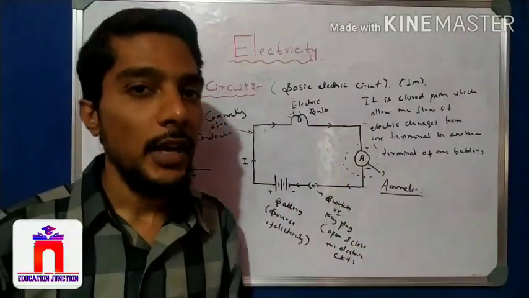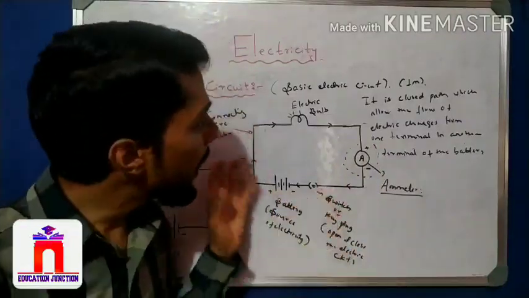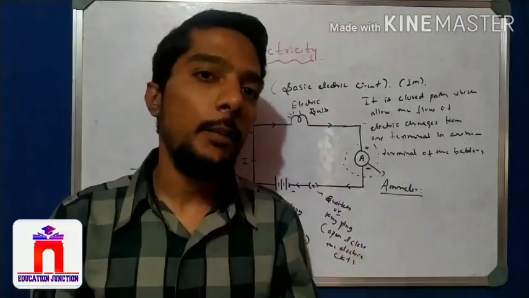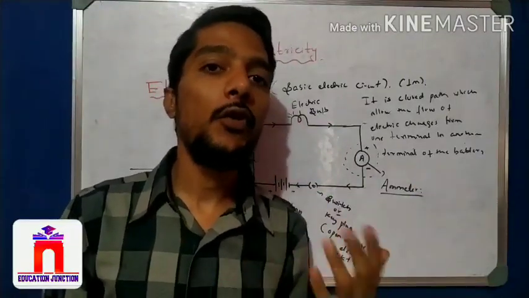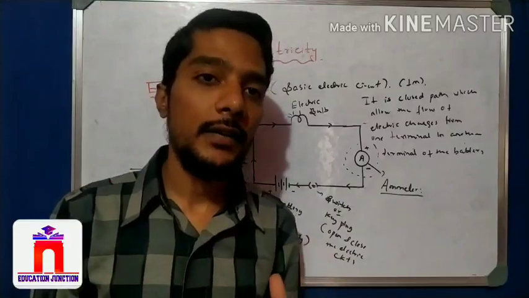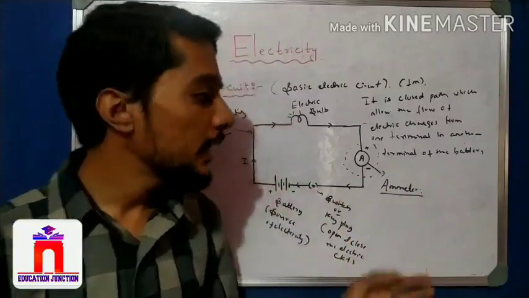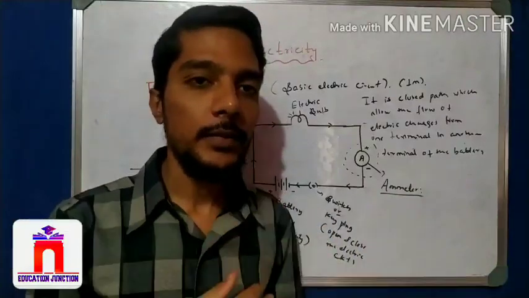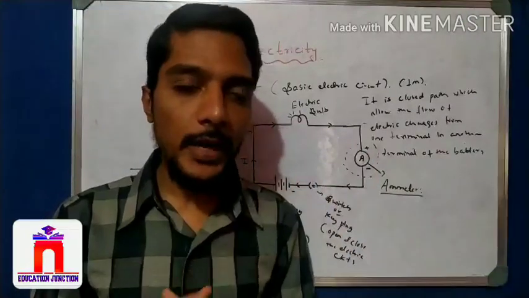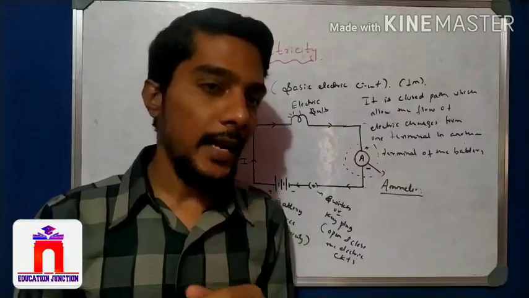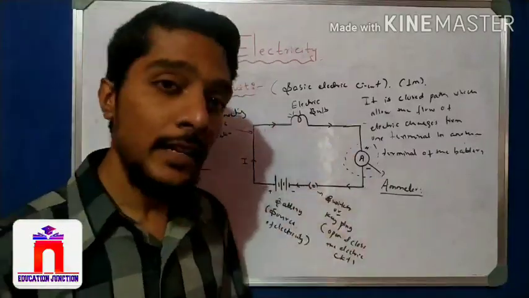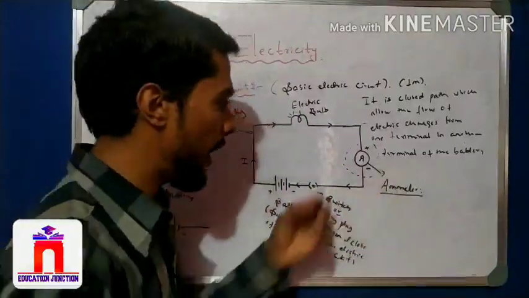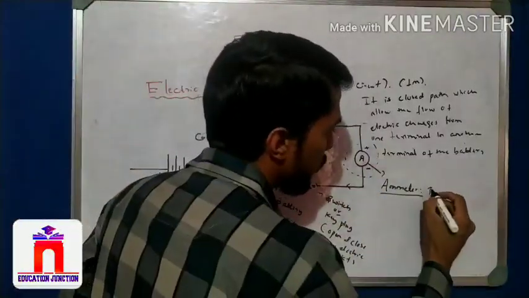Similarly, when current is flowing in the circuit, how much current flows, in ampere? Okay, 2 ampere, 3 ampere, 4 ampere. How do you calculate that? That is calculated by an instrument, the ammeter. Weight is calculated by a weighing machine. Temperature is calculated by a thermometer, right? Like that, how do we calculate electricity? Electricity is calculated by the instrument called the ammeter.